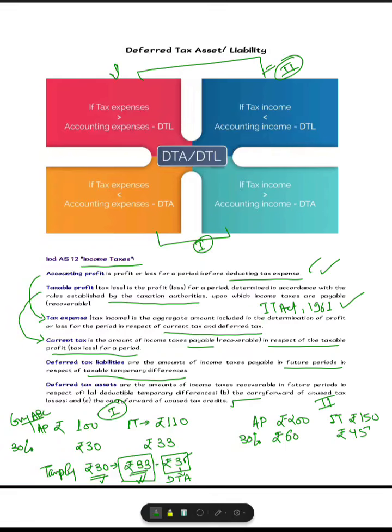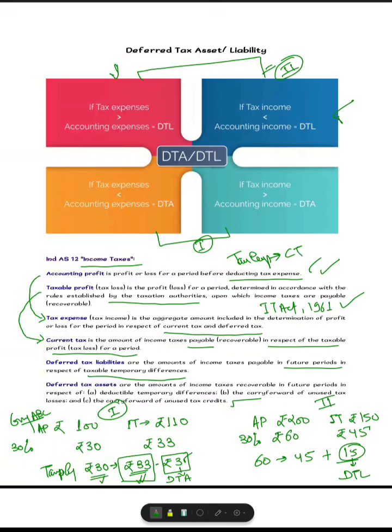So your tax expense of 60 is equal to 45 plus the balancing figure of 15. That is your deferred tax liability. So you see, this is how the deferred tax liability is generated. The equation is: your tax expense is equal to your current tax plus or minus deferred tax.